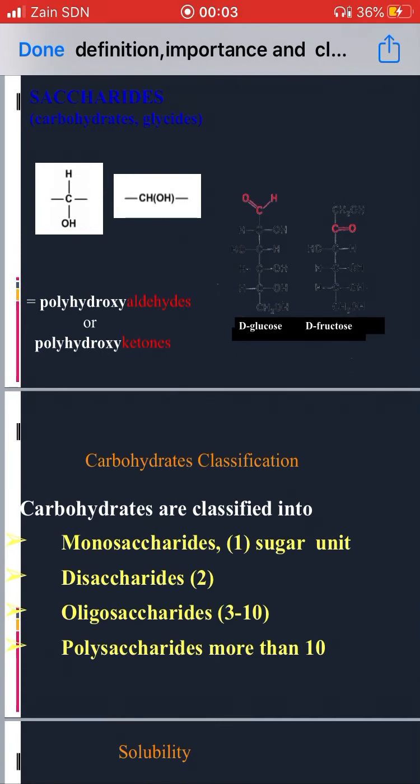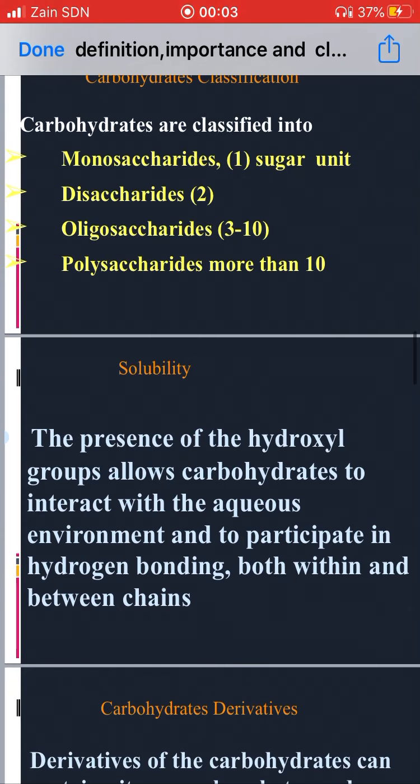Oligosaccharides contain 3 to 10 sugar units. When we have more than 10 sugar units, we call this carbohydrate a polysaccharide.